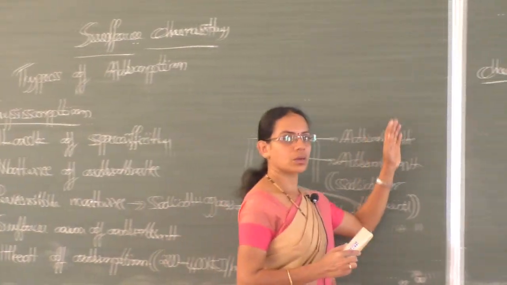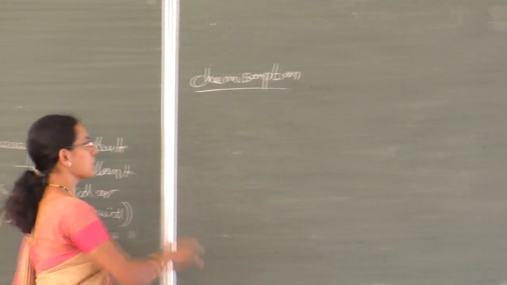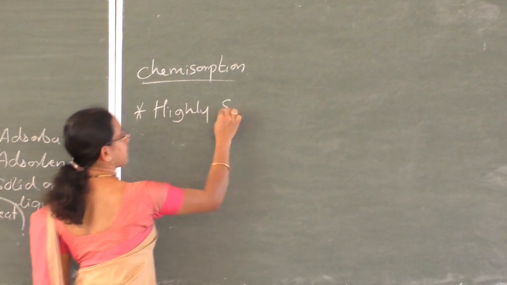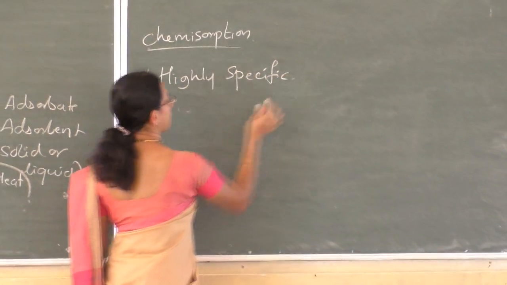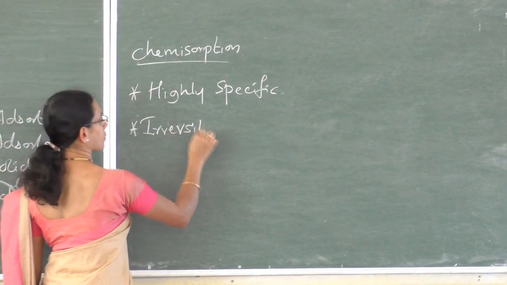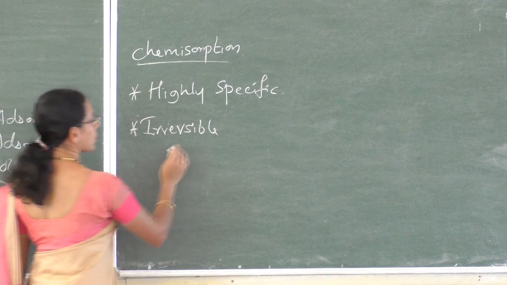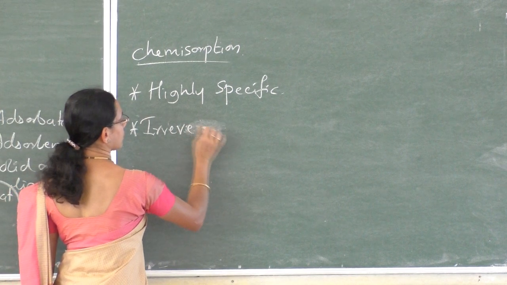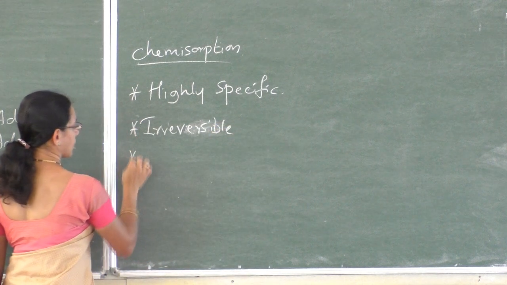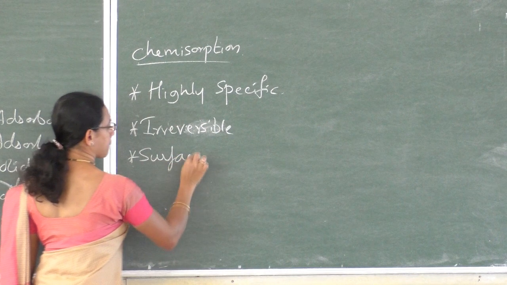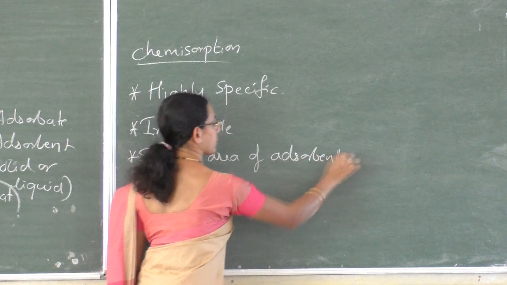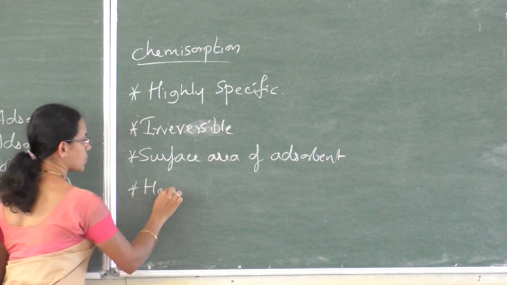Next, the characteristic features of chemical adsorption. The features are: highly specific, irreversible, surface area of adsorbent, and heat of adsorption.